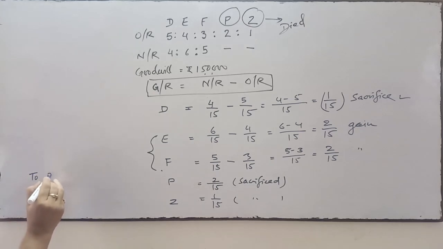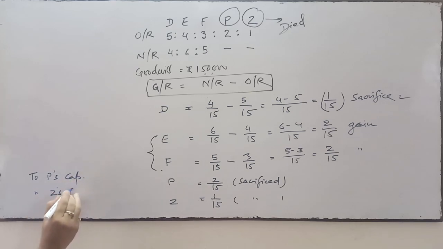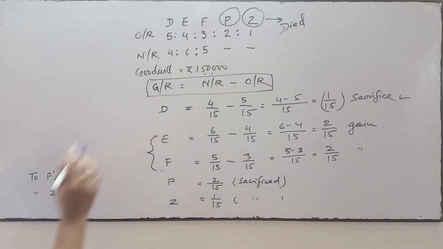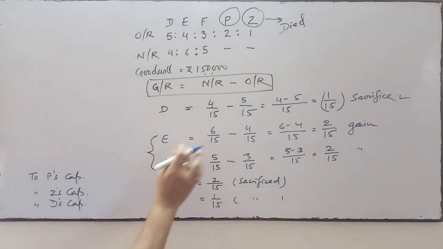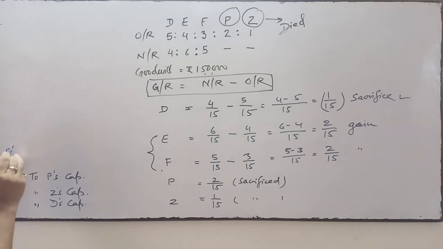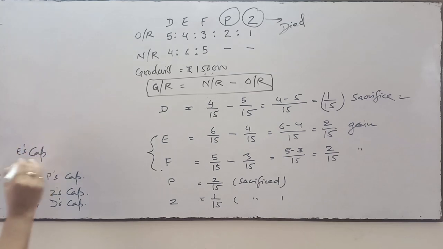So P's capital account, Z's capital account, and D has also sacrificed, so D's capital account, these partners' capital accounts will be credited, and the partners who are the gainers, E's capital account and F's capital account will be debited.